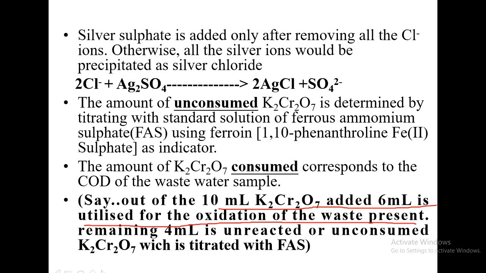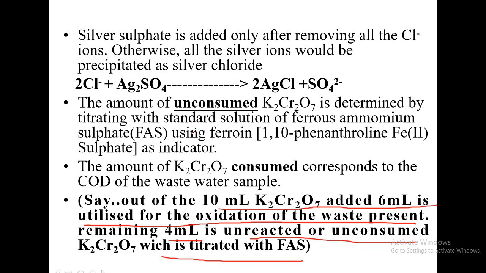So how much is remaining now? The remaining quantity is only 4 ml. Now 4 ml excess is remaining in the solution, that is called unreacted potassium dichromate or unconsumed potassium dichromate. That 4 ml which is remaining is called unreacted, that has not been utilized for the oxidation of the waste. And this unreacted or unconsumed potassium dichromate is titrated with the ferrous ammonium sulfate taken in the burette.